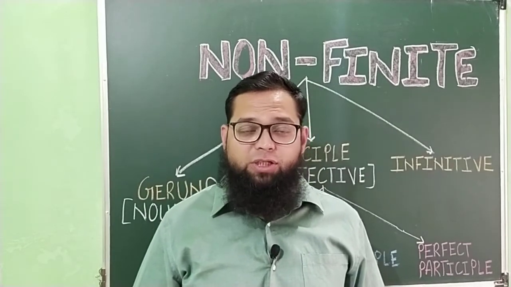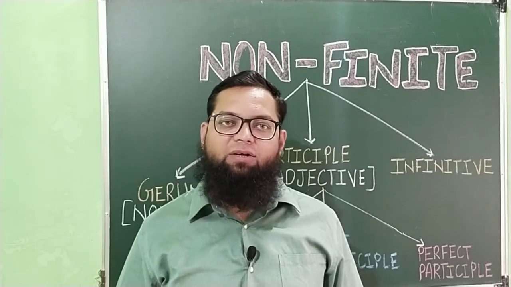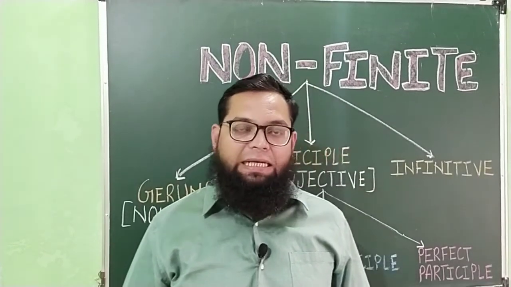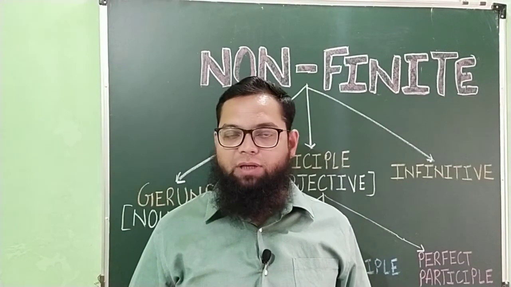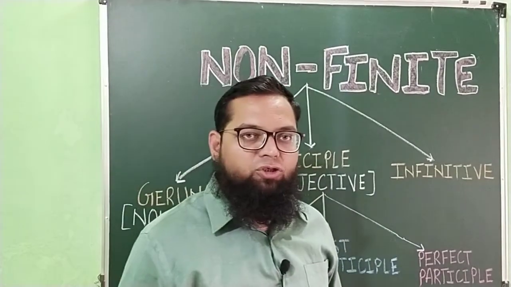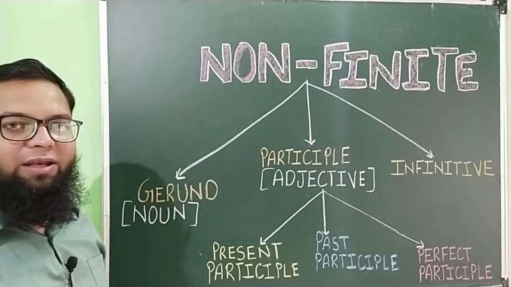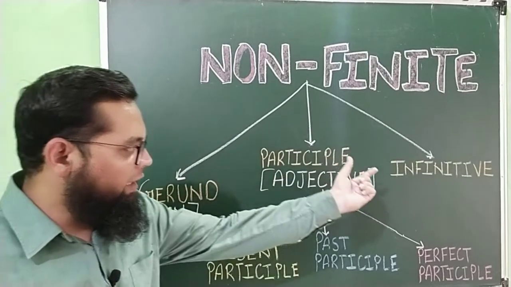In the previous video, we had discussed the finite and the non-finite verbs. In this video, we are going to discuss in detail the kinds of non-finite verbs and examples of the non-finite verbs. So let's have a short recap. There are three kinds of non-finite verbs: gerund, participle and infinitive.